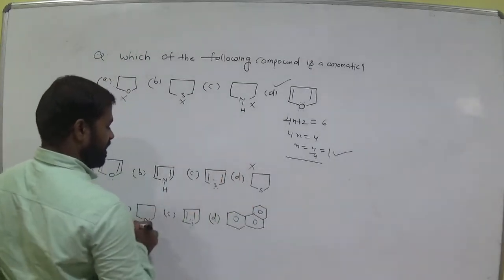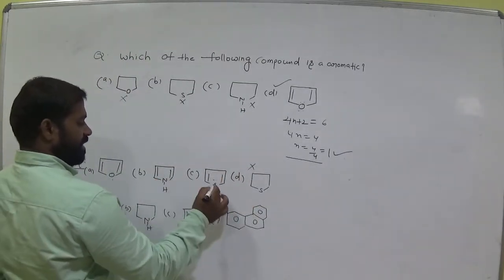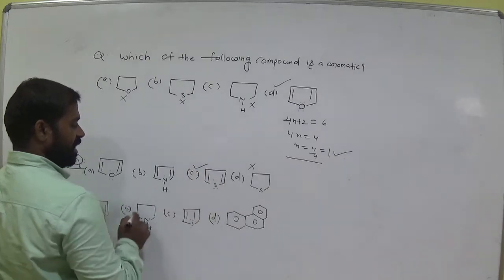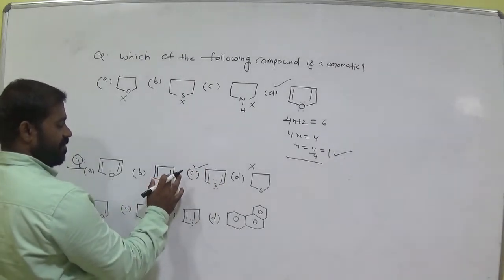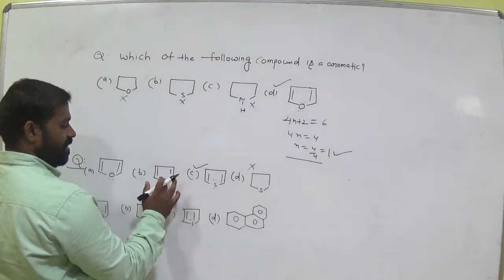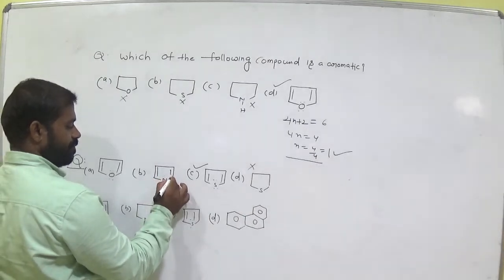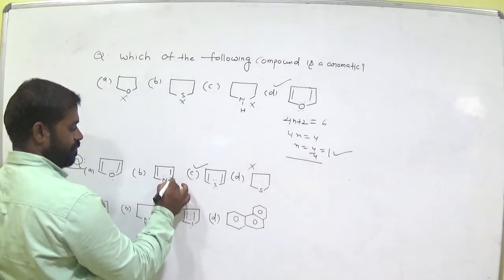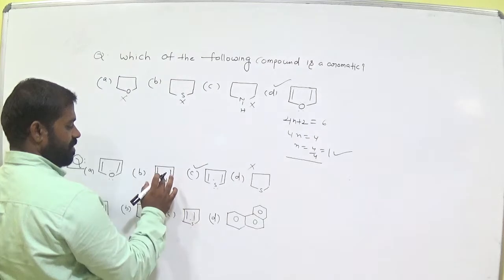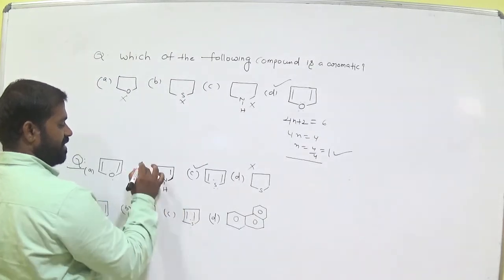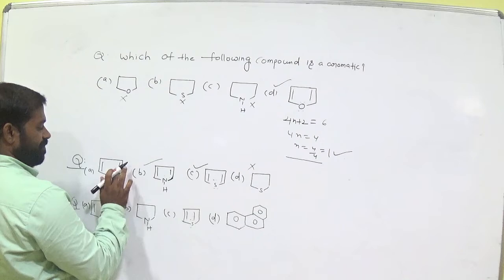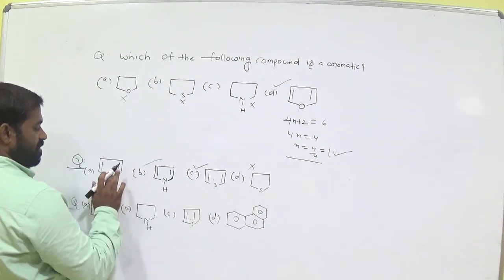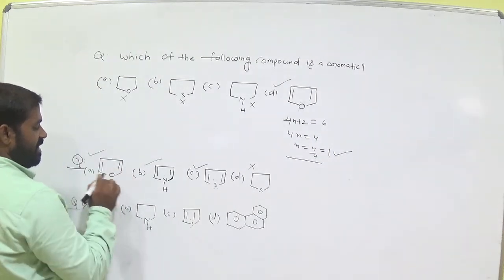Why? Because there is no conjugation. Here it is a conjugation, follow the rule. Pi bond, sigma bond, pi bond, pi bond, sigma bond. Okay, and sigma bond, pi bond, sigma bond, pi bond. Okay, it is also aromatic. Double bond, single bond, double bond, single bond, double bond. So aromatic. These three are correct.